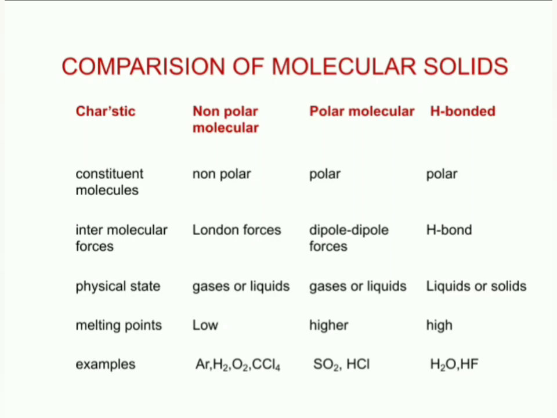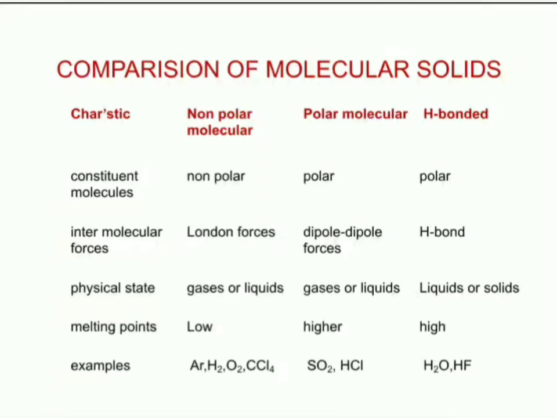Melting points. Nonpolar molecular solids are held by weakest forces or London forces, so they have low melting points. Polar molecular solids have higher melting points when compared to nonpolar molecular solids, but lesser melting points when compared to hydrogen bonded molecular solids.